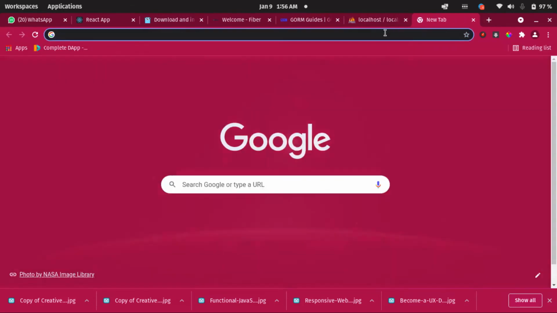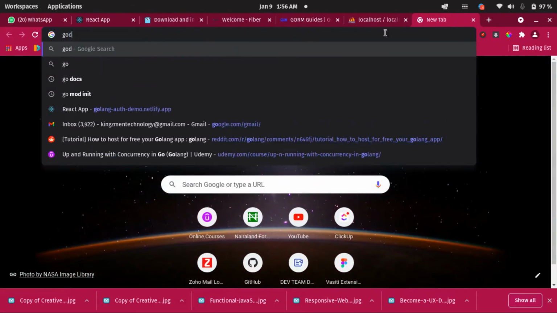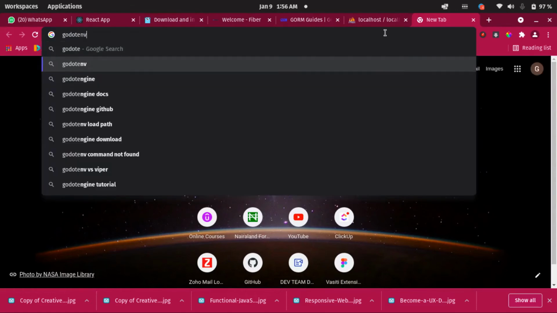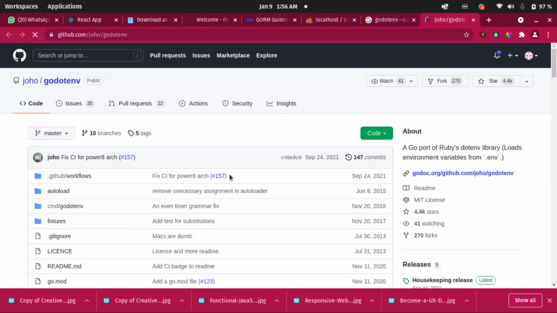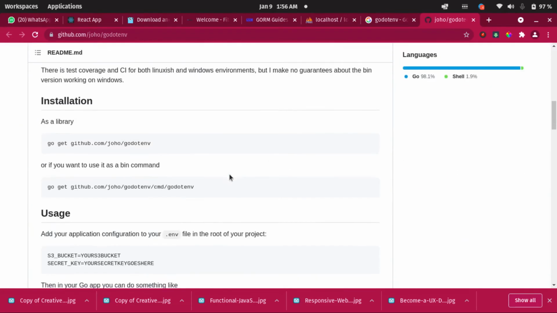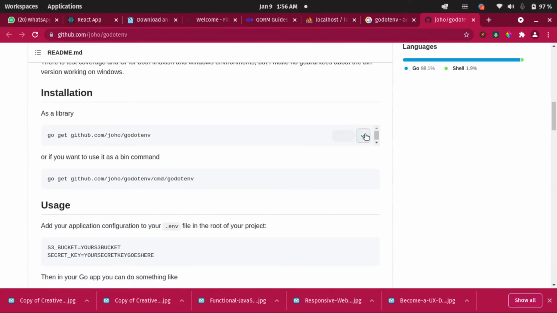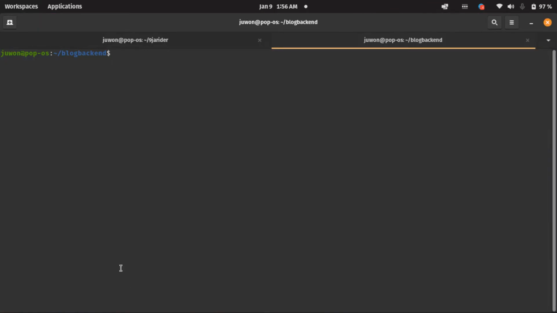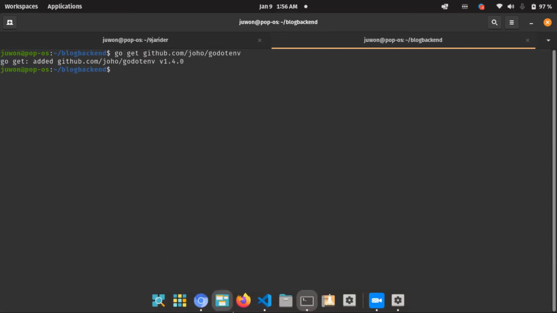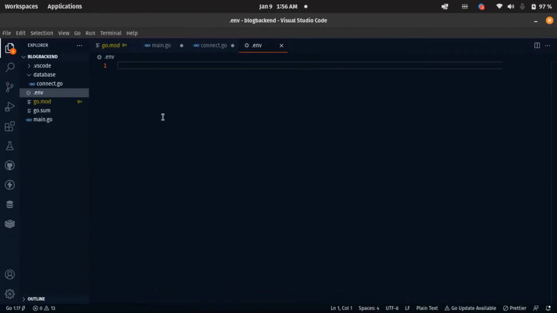We need go.env. So how are we going to get that? Let's search go.env. Let's come here and check it out. Here it is. We just grab this, let's copy it, and go back to our terminal. Let me clear this out, it's becoming messy. Let's install this go.env. There, it's done already.